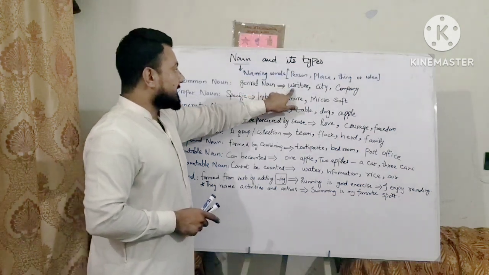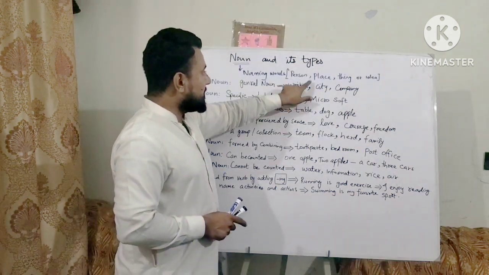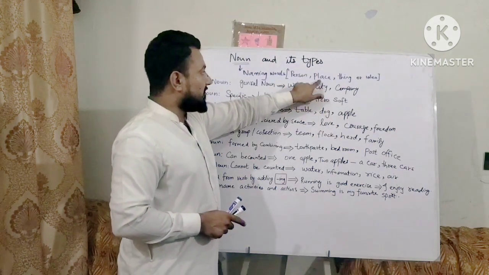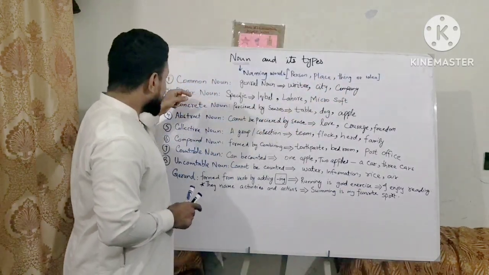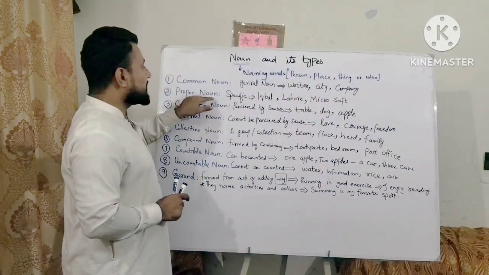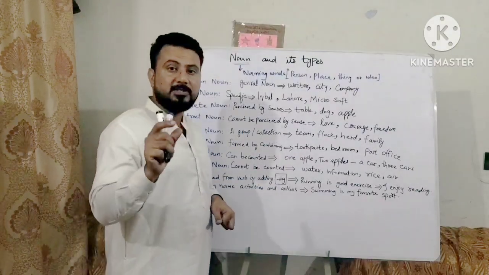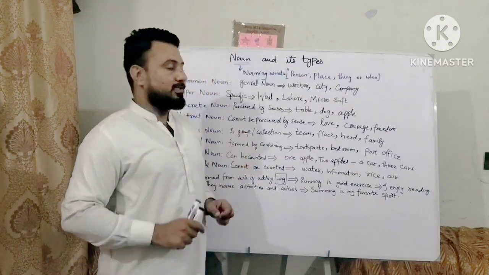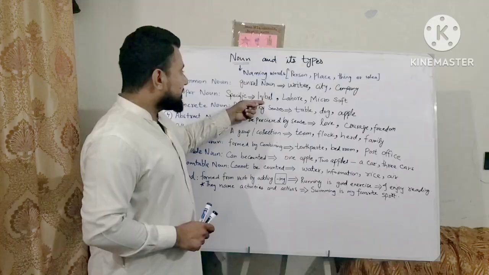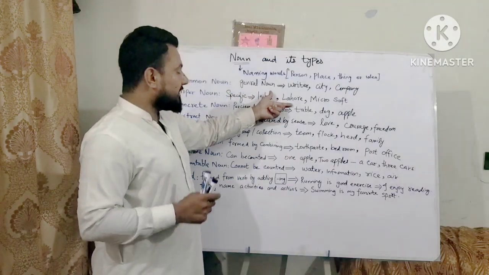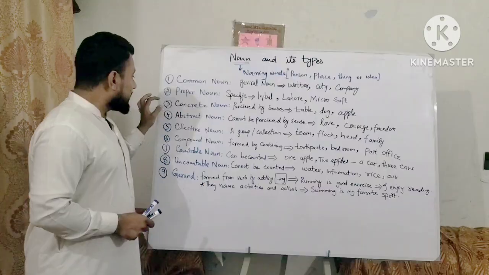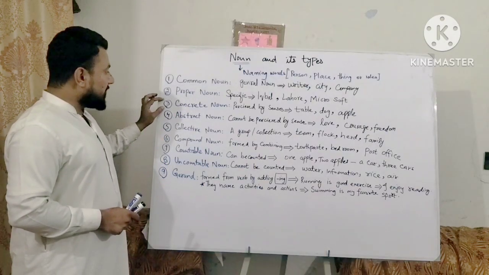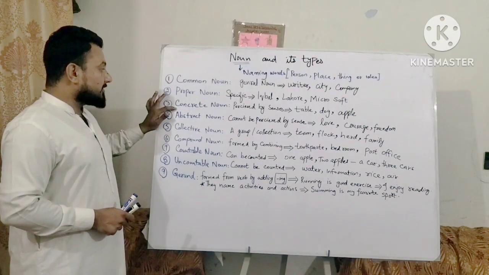For example, writer is a name of a person, city is a name of a place, company is a name of a thing. Same like that, proper nouns have a specific, particular name of that entity. Iqbal is a name of a person, Lahore is a name of a place, and Microsoft is a name of a company.